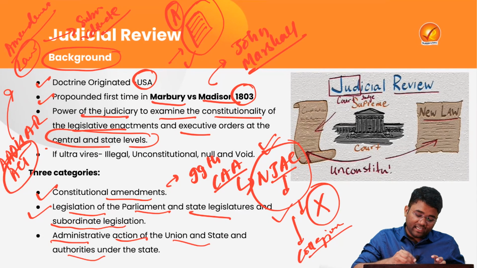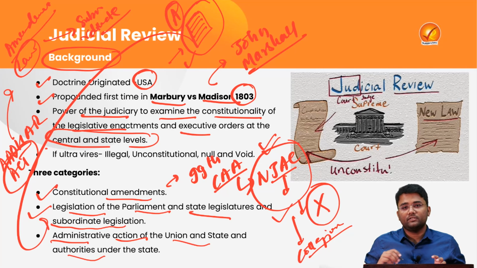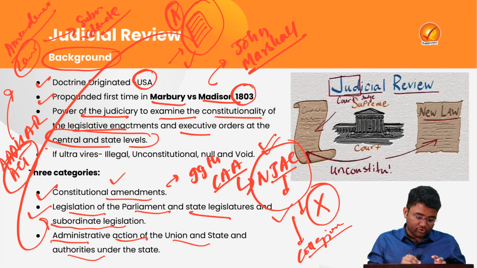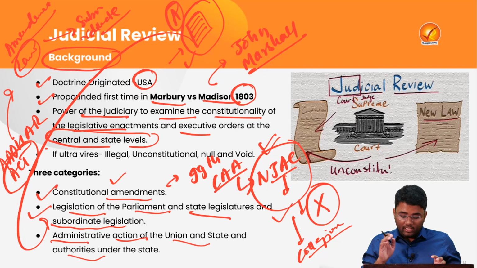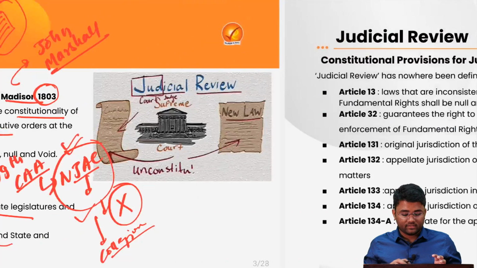Then this particular administrative action of the state government can be judicially reviewed by the judiciary. So judicial review power applies to constitutional amendments, legislative enactments of both the center and state governments, and also to the administrative actions of both the center and the state governments.